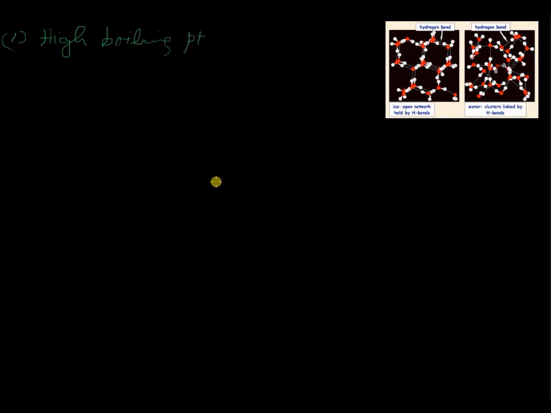Water remains as a liquid over a long range of temperature, from 0 to 100 degrees, which is very convenient to us. Secondly, it has high dissolving power. It is a good solvent not only for ionic compounds but also for covalent compounds like sugar, glucose and many more. Thirdly, it has high specific heat.